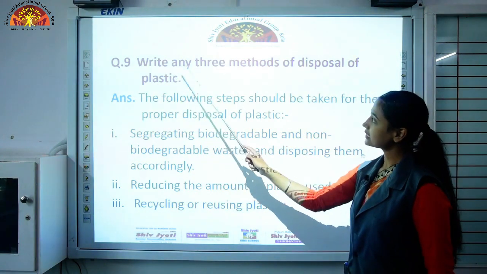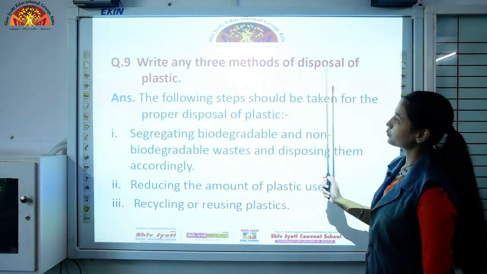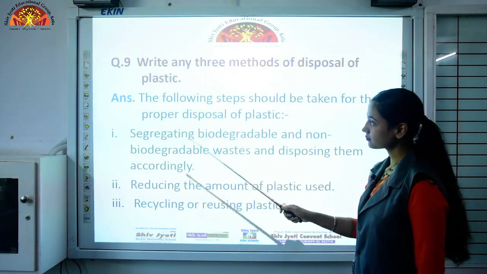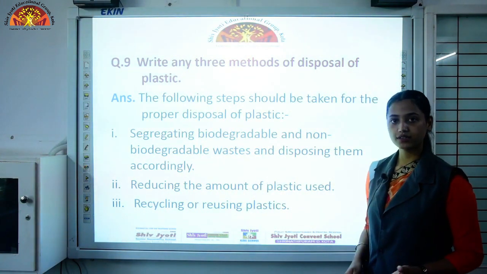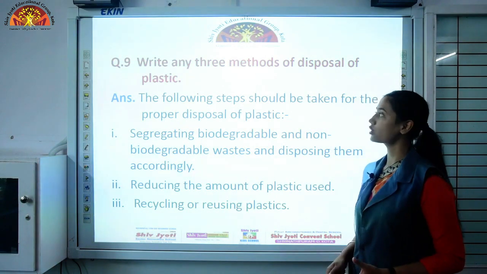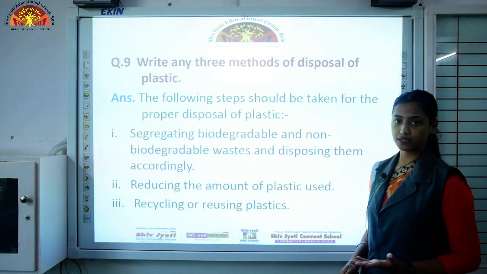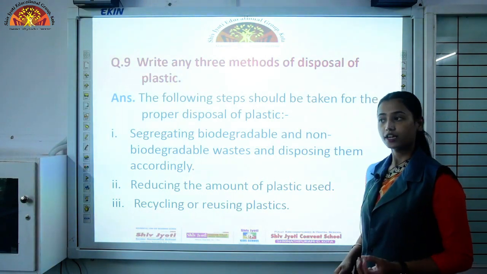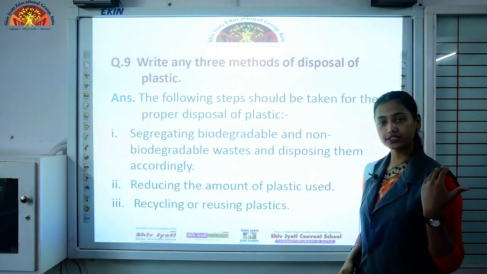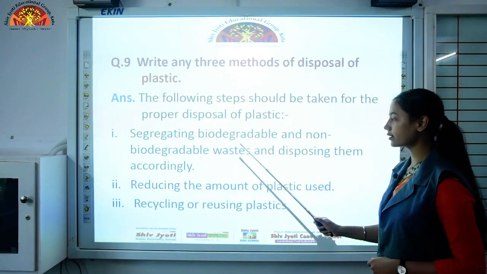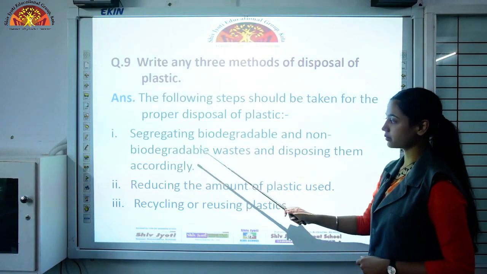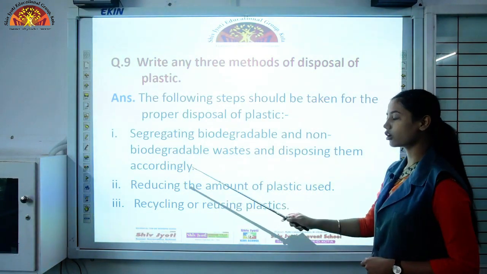Question 9, write any 3 methods of disposal of plastic. We cannot completely ban the use of plastic. Plastic is there in our lives, so how can we dispose of plastic? There is a way to dispose of it. It is not that you just throw the plastic waste on the roads. First, segregating biodegradable and non-biodegradable waste and disposing of them accordingly.